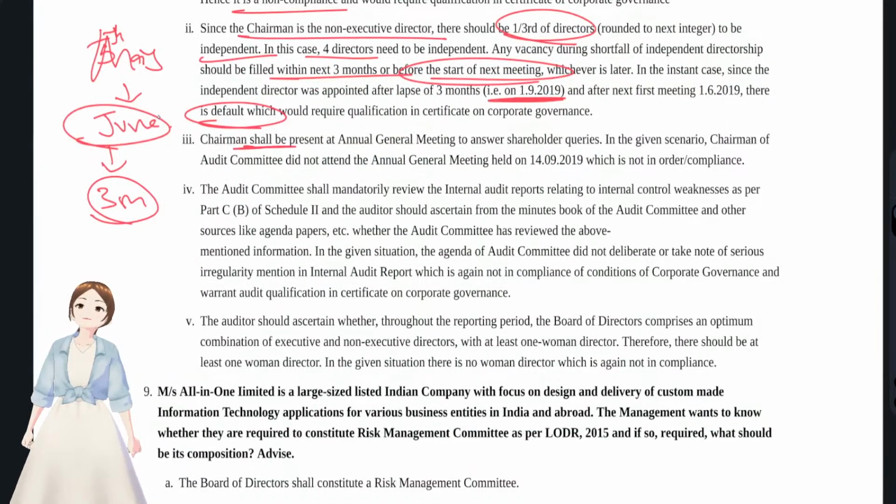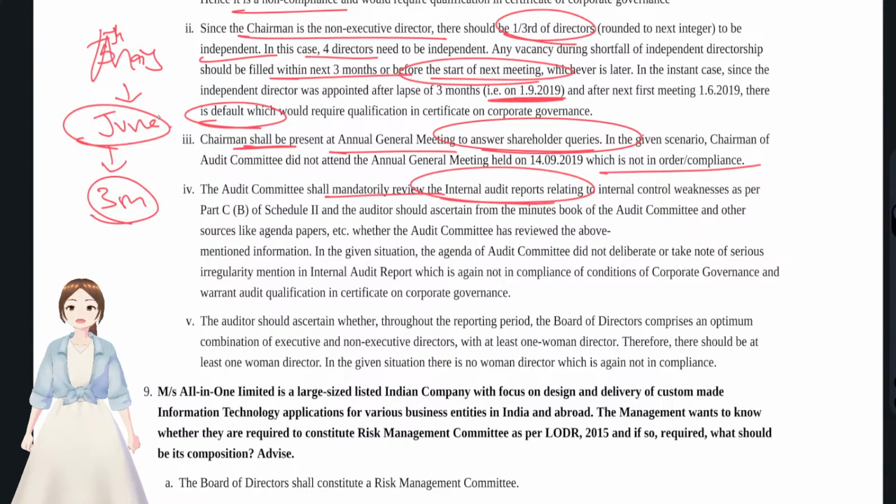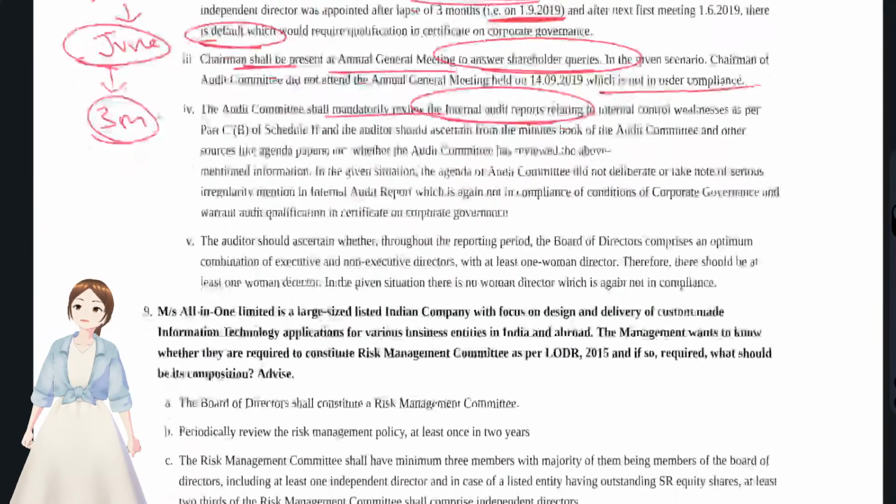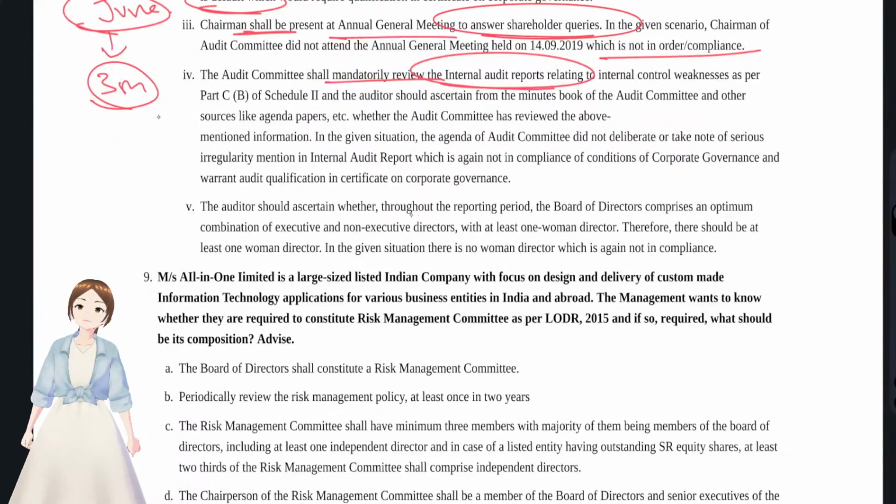And the chairman shall be present at the AGM to answer shareholder queries. So this is also a non-compliance. The audit committee should mandatorily review the internal audit reports. Again, this is also a non-compliance. And the auditor should ascertain whether throughout the period the board of directors comprises an optimum combination of executive and non-executive directors, with at least one woman director. This is also not in compliance. So all the things were not in compliance.